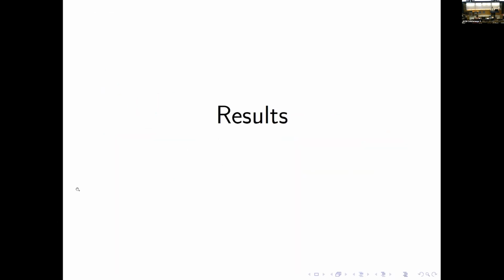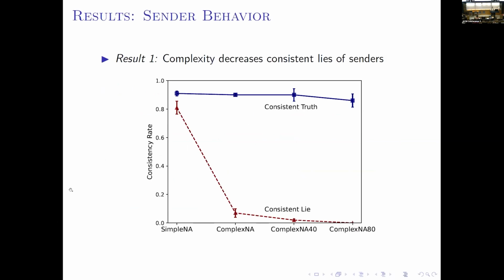Next, I'm going to talk about the key experimental findings. I'm going to talk about how bounded cognition influences the sender and receiver with increasing complexity, and how their interaction influences the communication outcome. First, on the sender side, we can see that with increasing complexity, there's a different impact when they tell the truth versus when they lie.